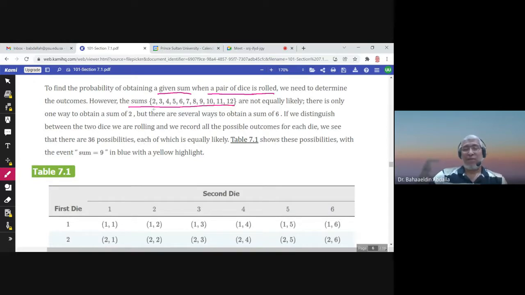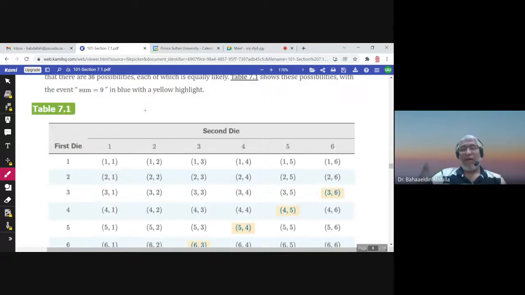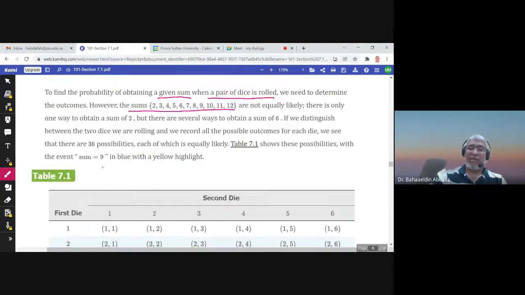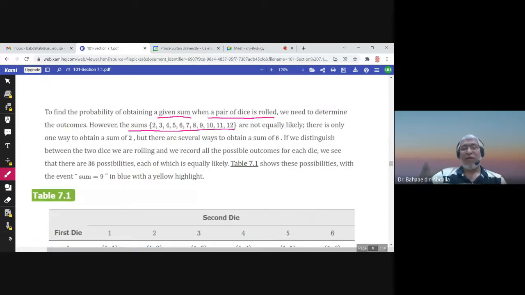If he asks me, what is the probability of obtaining the sum 2? How many elements with sum 2? It's only 1: 1, 1. So the probability of obtaining the sum of 2 is 1 over 36. But the probability of obtaining the sum of 3 is different. It is not 1 over 36.